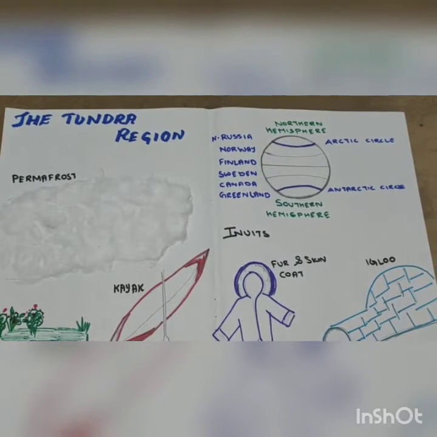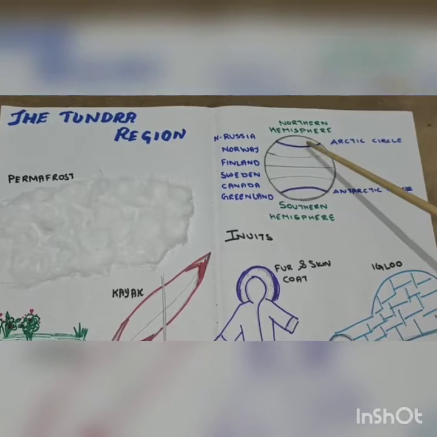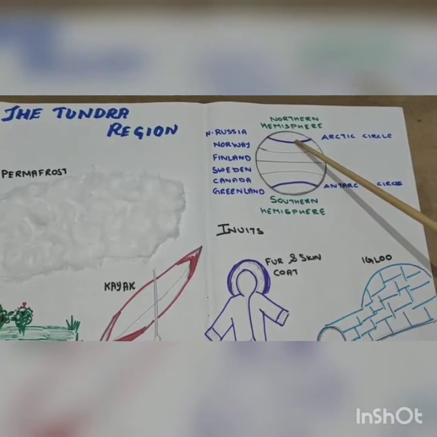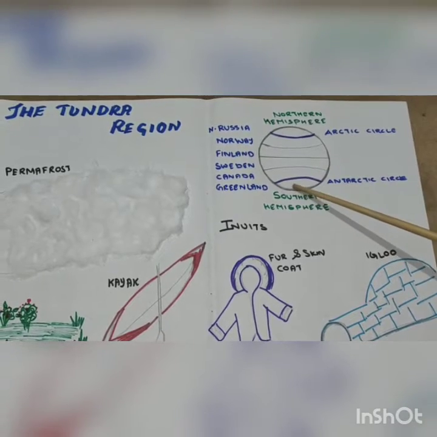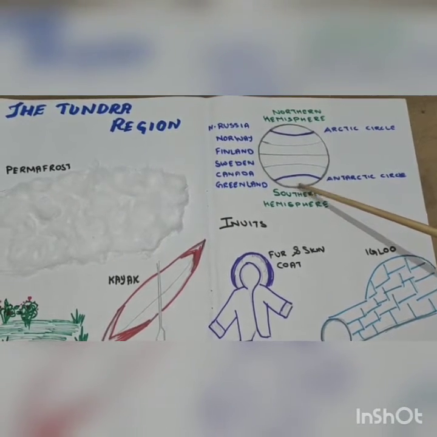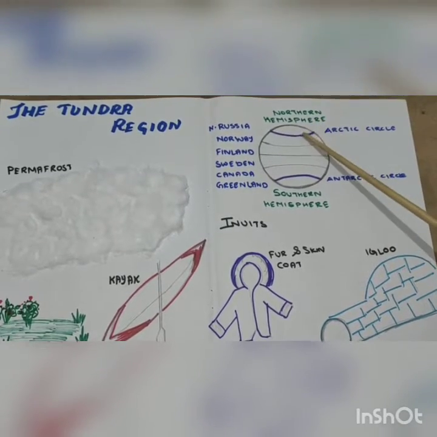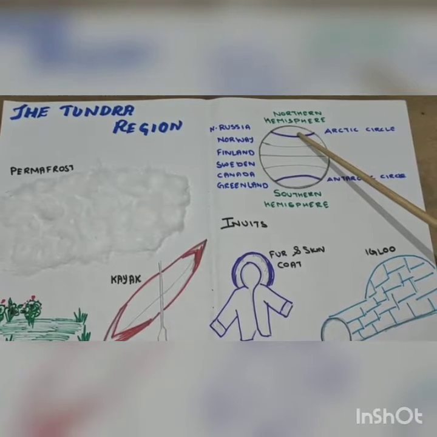So first, the location of the Tundra region. In the northern hemisphere, the Tundra region lies above the Arctic Circle, and in the southern hemisphere it lies below the Antarctic Circle. As we had seen in the climate, the farther from the equator, the colder the climate gets.